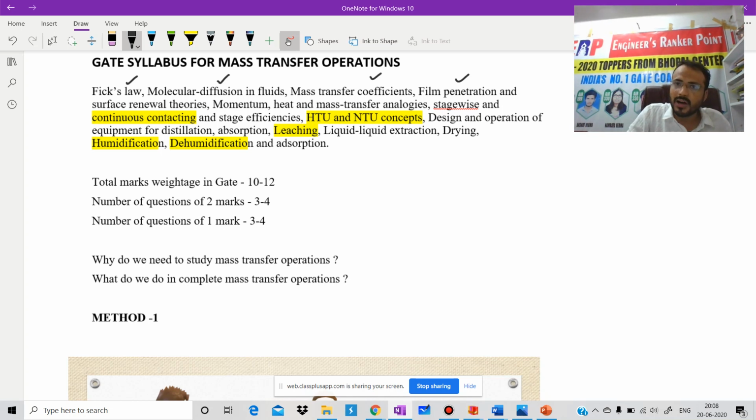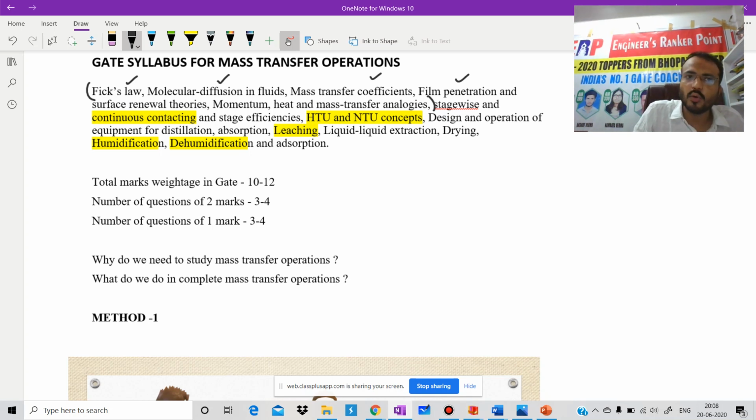This section of mass transfer is very, very important, not only for your GATE but also for your interview, because it has a lot of concepts. Most of the faculties, institutes and students just skip this topic, but that is not good. If you skip this topic, you will face a lot of problems. After that, stage-wise and continuous contacting, and stage efficiency. After that, the HTU and NTU concept.